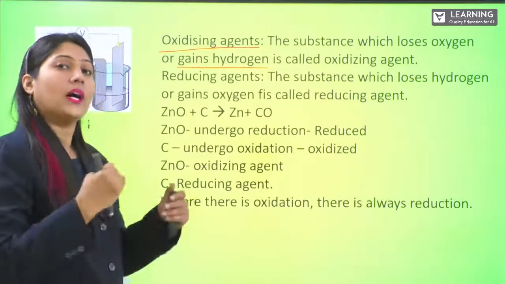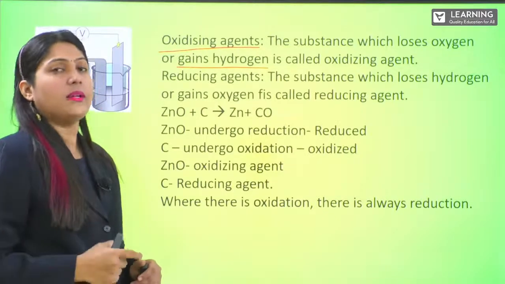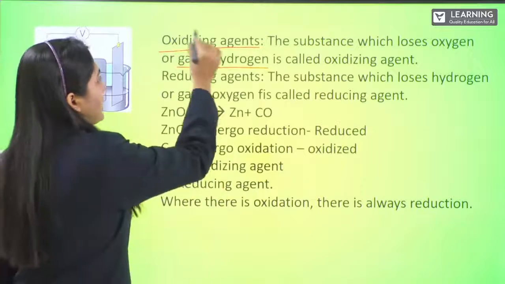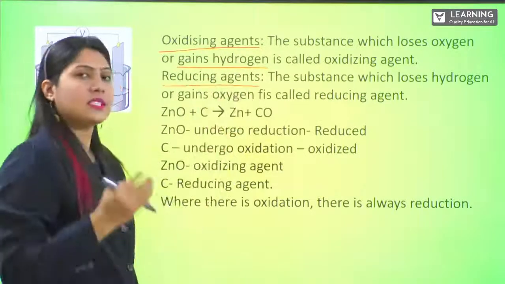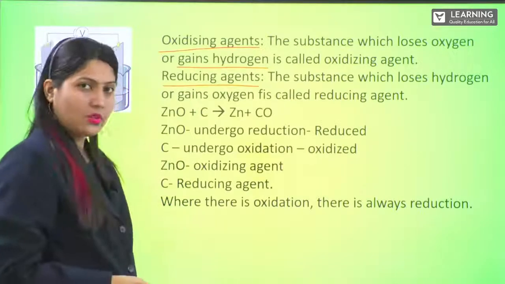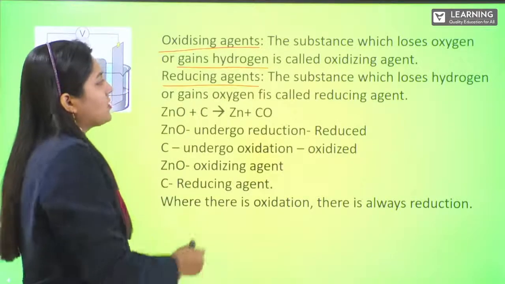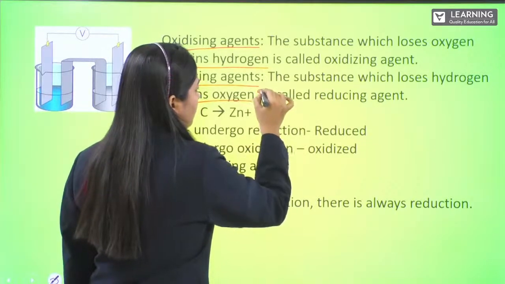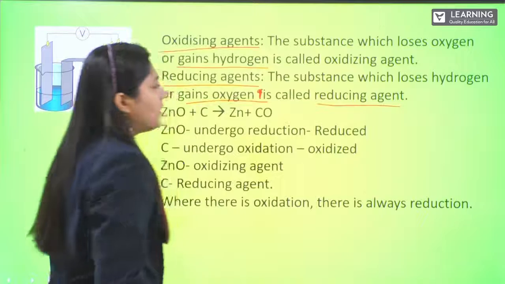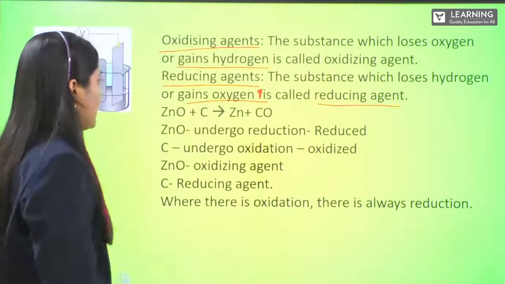The one who undergoes reduction will be called an oxidizing agent. Okay, so reducing agent, the substance which loses hydrogen and gains oxygen is called a reducing agent. Hope you understand here.